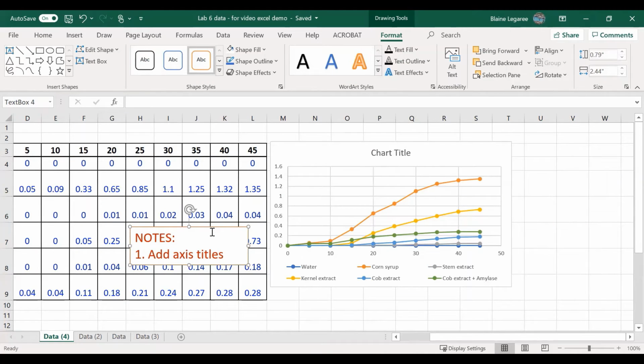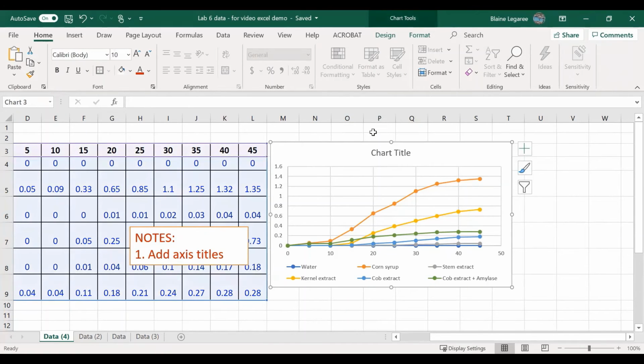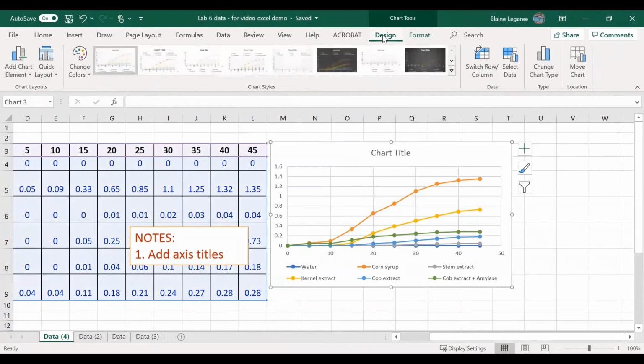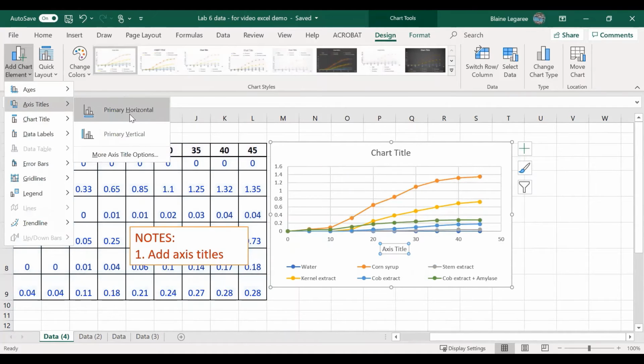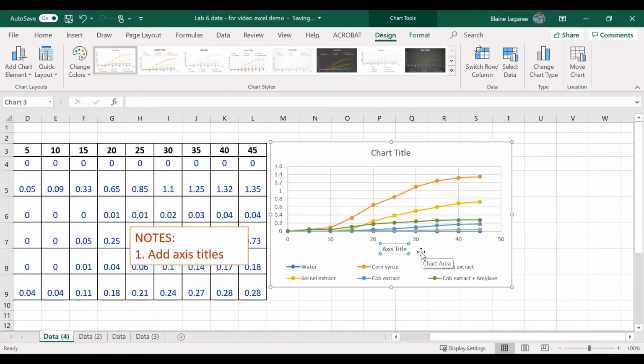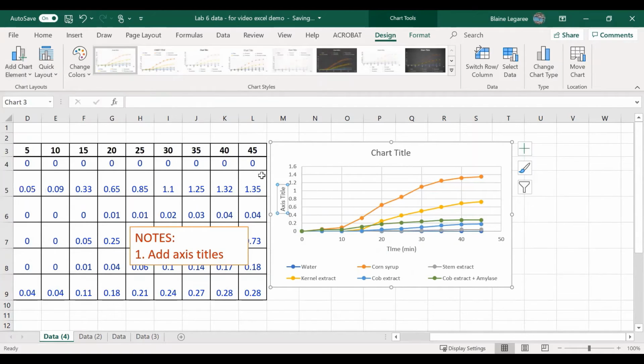First thing we need to do is add axes titles. So what you need to do is click on your chart and then go up to the top and click on Design. So if you go over to the far left, Add Chart Element, we can add axes titles, which are right here. I'll start off with my horizontal title. So my x-axis is time, and so the units are minutes. I can add my y-axis title. So the title here is going to be volume of carbon dioxide produced, and the units are milliliters.